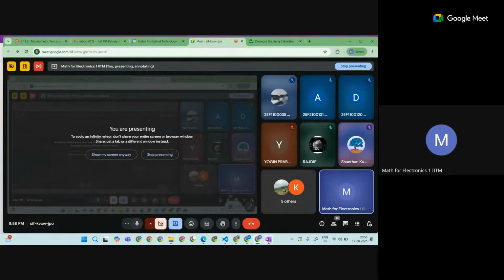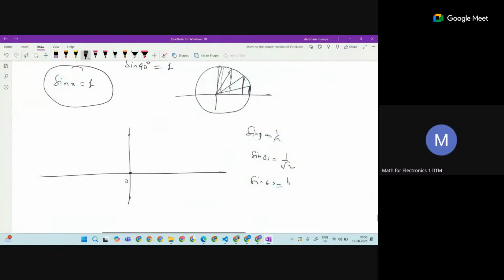Is it going to be the whole root or just root 3? Just root 3 by 2. Yes, this is going to be this one. And then sine 90 degrees is 1. So the graph is going to be like this.